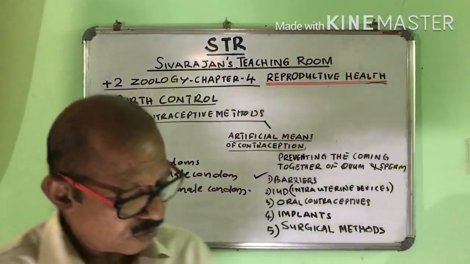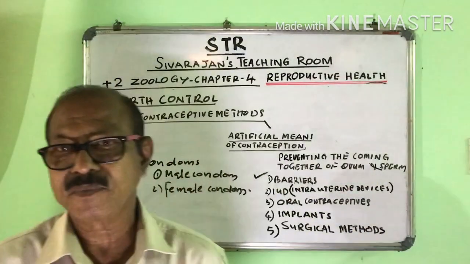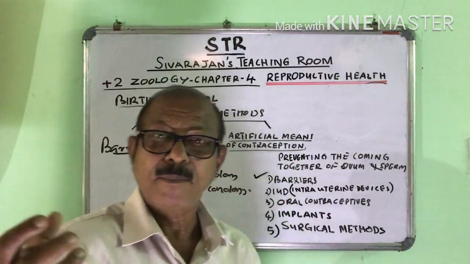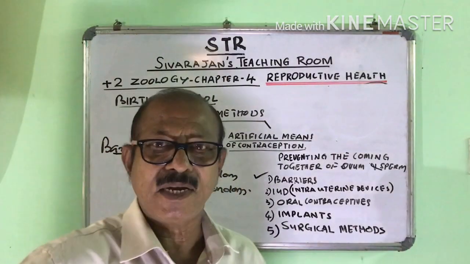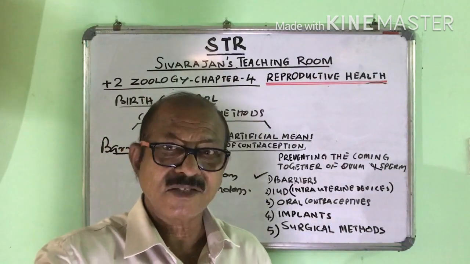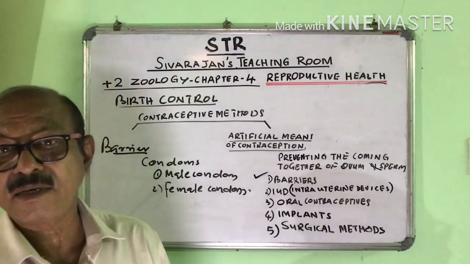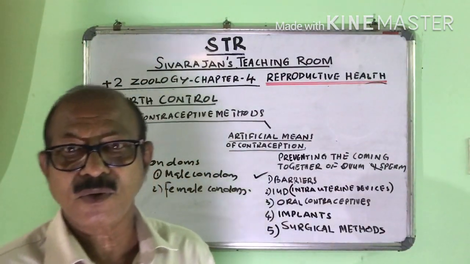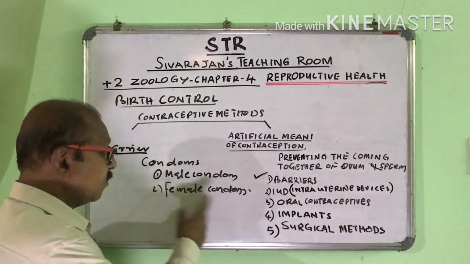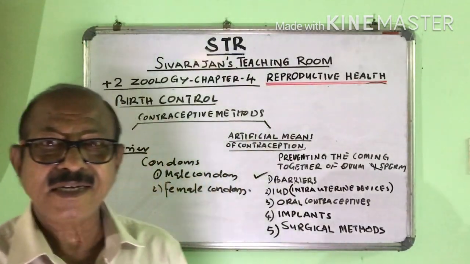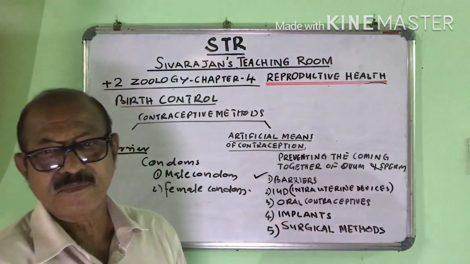The male condom is used by men. It is worn over the penis. So during ejaculation, the semen is released into this rubber tube and it will not be released into the vagina. The female condom is used by the women and it is inserted into the vagina.